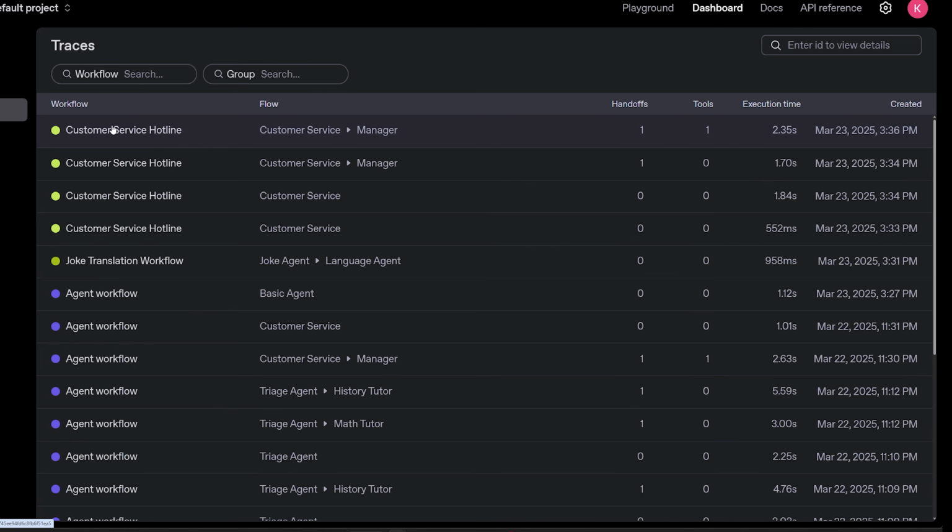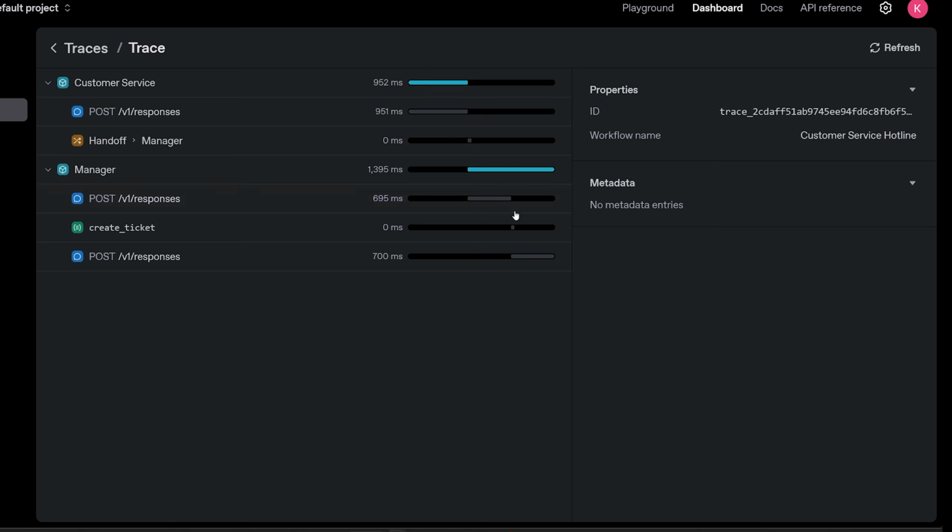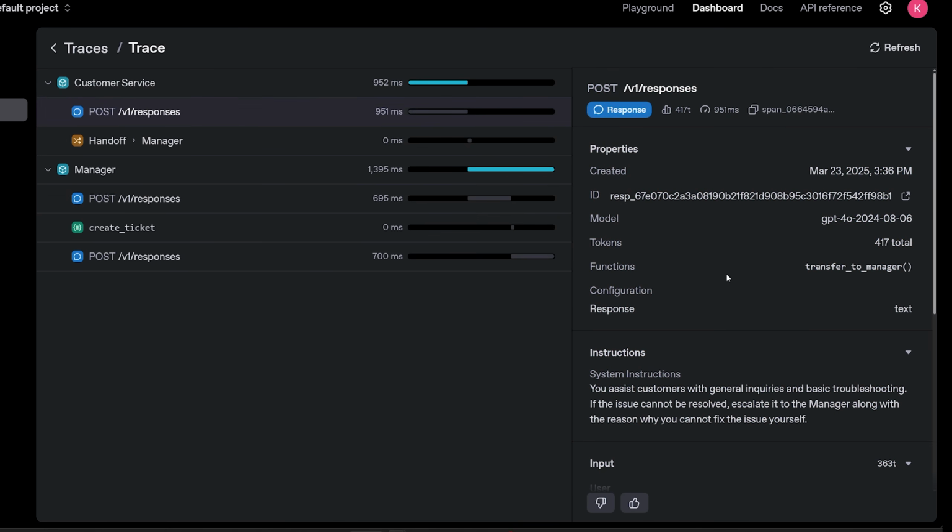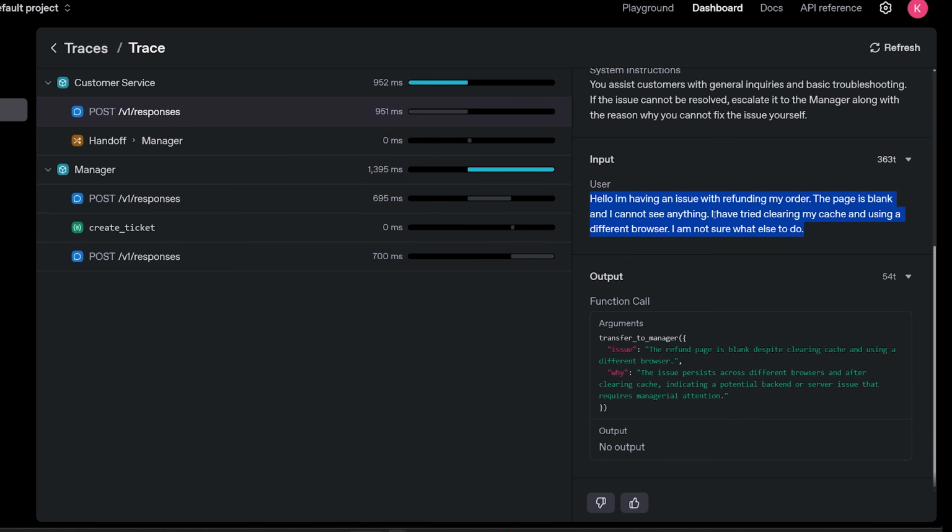All right, here it is. So we can see our customer service hotline has one handoff, one tool invocation. Let's click it. So we can see first we have our customer service agents. This is the initial prompt that we passed in. And you can see that based on that initial prompt from the user, it decided to do a function call, which is transferred to the manager. Like I told you before, when you do a handoff to an agent, it's actually calling a tool behind the scenes. That's just how it works.